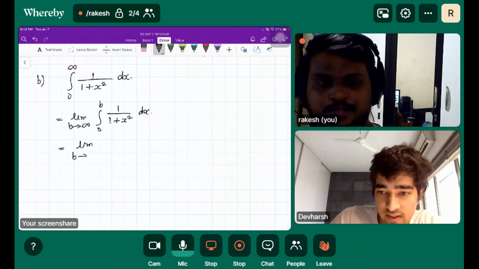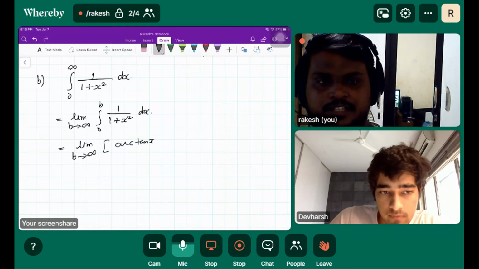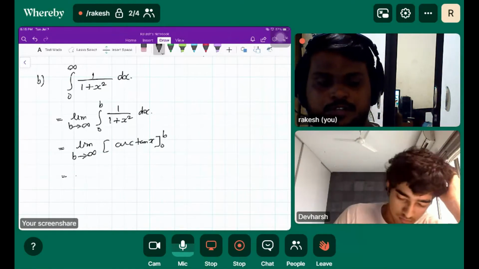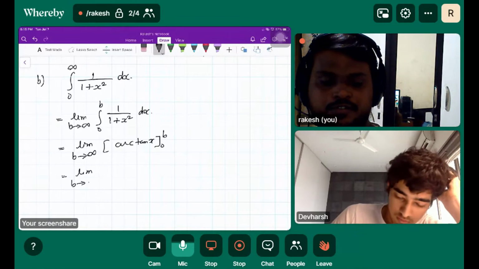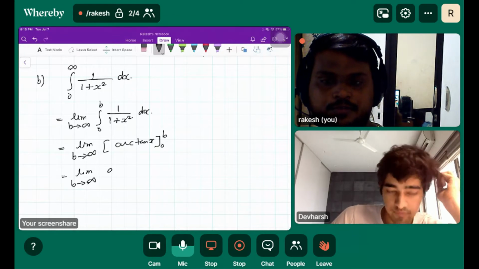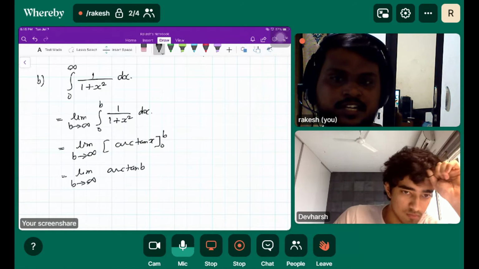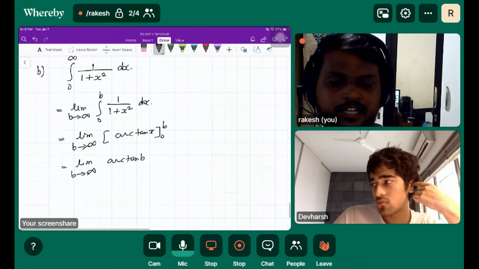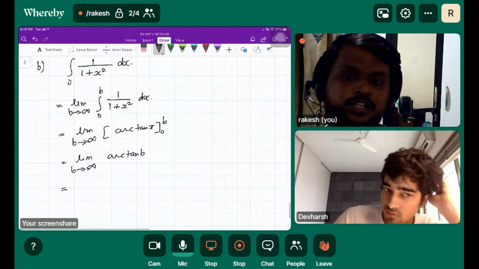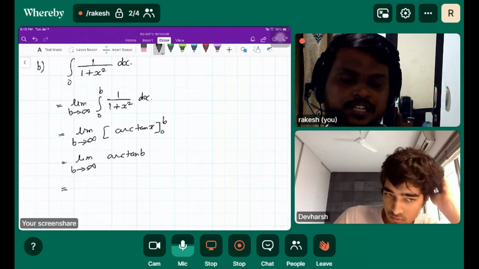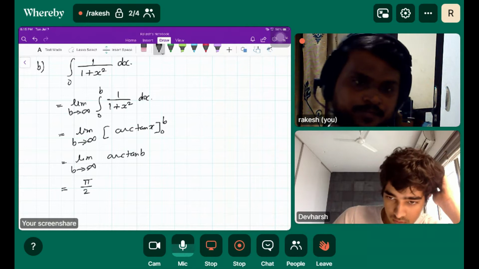Limit b tends to infinity. The integration of this is arc tan x from 0 to b. We can put arc tan b minus arc tan 0, which is 0. And if b tends to infinity, that happens at pi by 2.